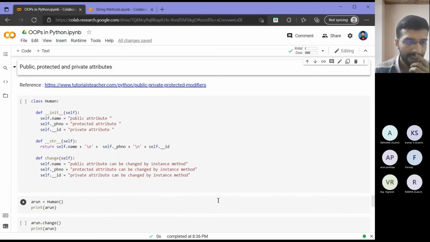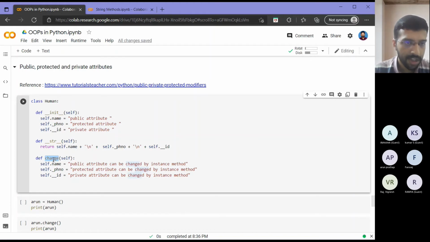Then there are the double underscore methods. There is a method called __str__, which will give me the string representation of this class. When I call print on this object, this will come. There I am trying to print all these 3: self.name, phone number and ID. And I am defining a function called change, where I want to change all these. All these 3 are defined as strings here, so I am trying to change them.